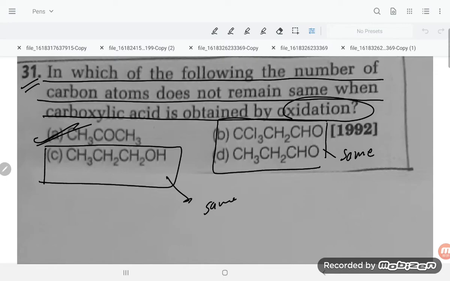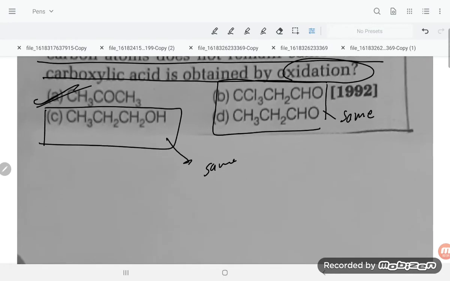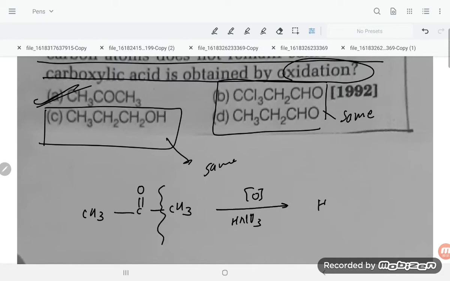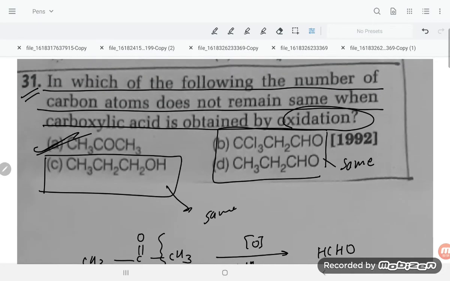So the correct option is option A. As you can see, student, this is CH3, C double bond O, and CH3. If you are doing the oxidation with the help of HNO3, what will it give? The bond will be split like that, so one molecule will be HCHO and another molecule will be CH3COOH.